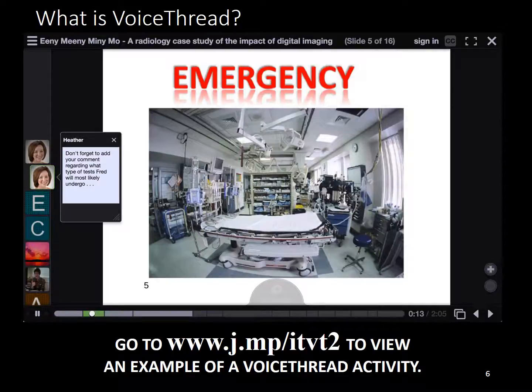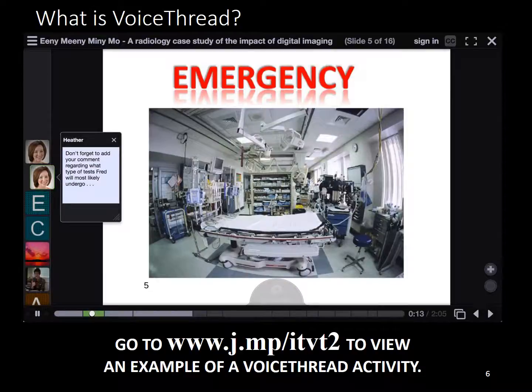Now, pause the video, open a new internet browser tab, and go to www.j.mp/itvt2 to load the example VoiceThread. You might also just continue with this video and choose to return later to get the address. Once the VoiceThread loads, like the example on the screen, I want you to click the play button in order to start playing the comments.